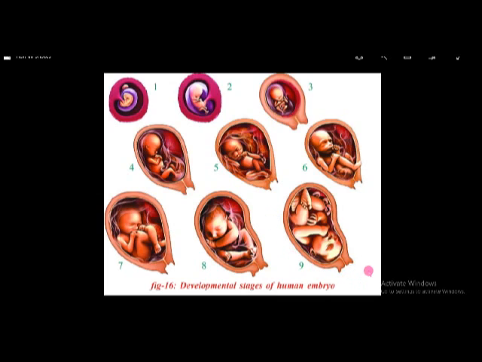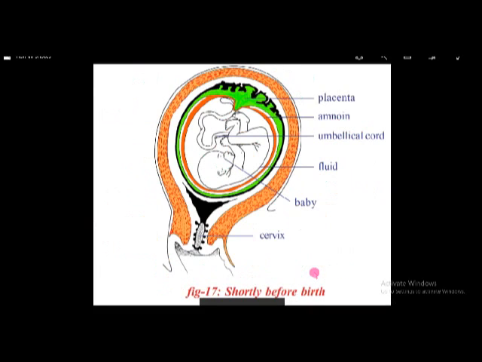At the time of childbirth, the baby's head moves towards the opening side, towards the vagina, and it indicates the baby is ready to deliver. And this is shortly before birth.